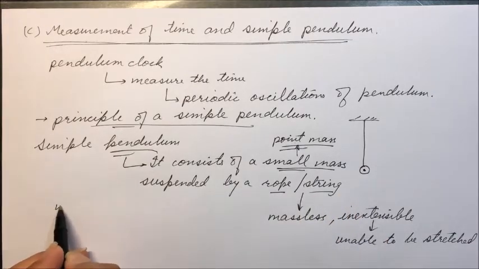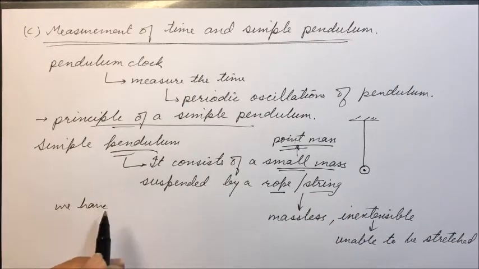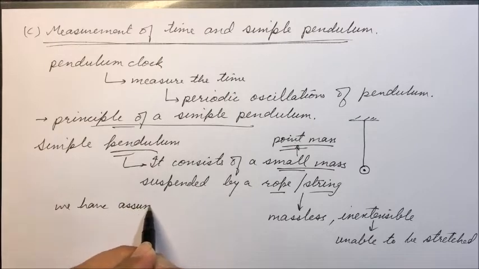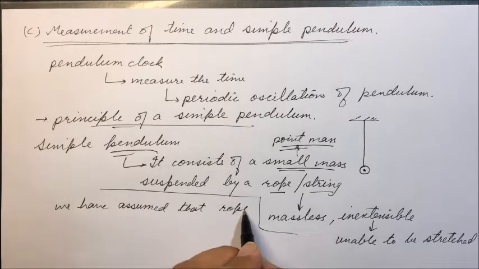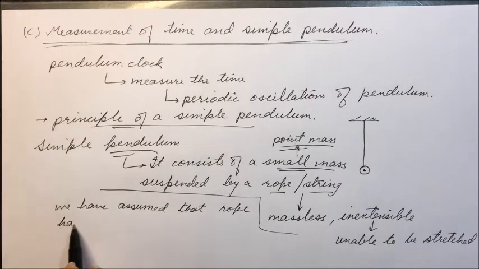And here we have assumed that the rope or string has no mass. This is our assumption.